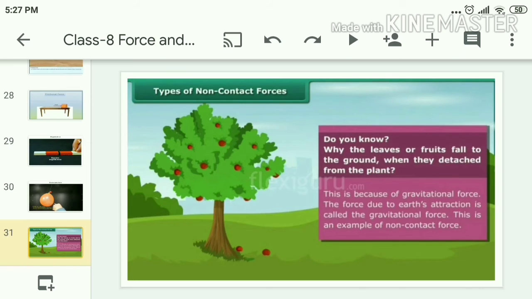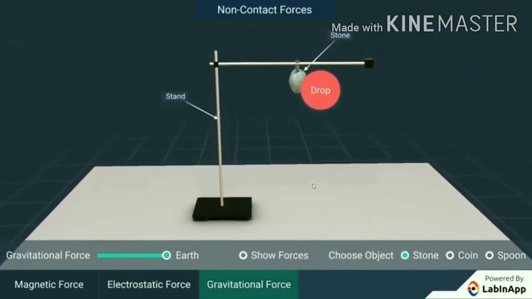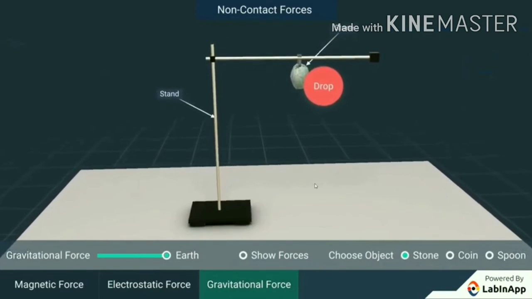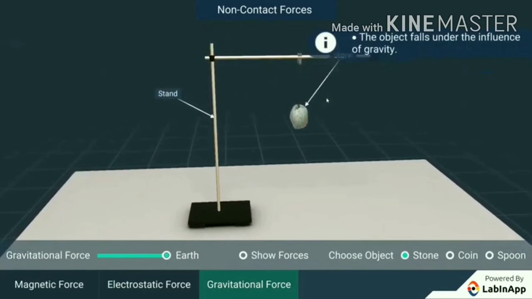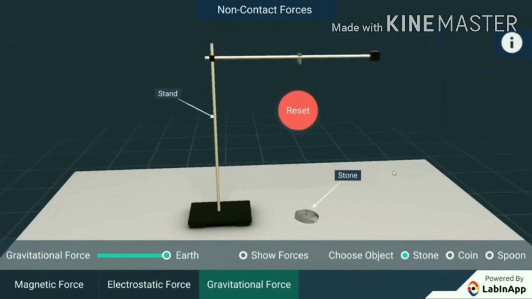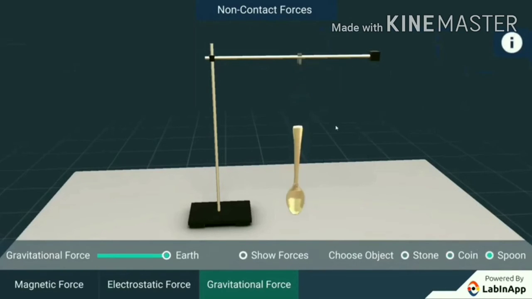Let us check the gravitational force with an activity. Now we are going to check the gravitational force with the help of a stand. Take a stone and fix it there with the help of a clamp. Now if you unclamp, what will you observe? The stone falls down. Now check again with a coin. We observe the same. Now with the spoon. So what do you observe? If you unclamp an object, it comes towards the earth. This is nothing but gravitational force, which acts on all objects.